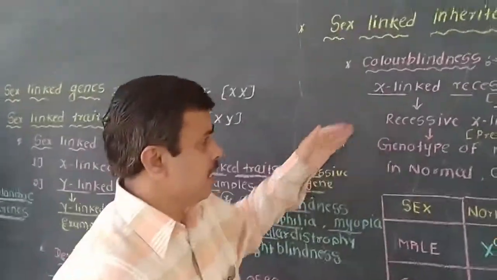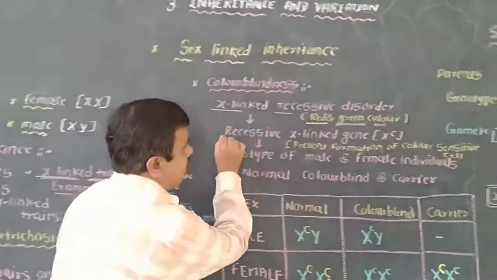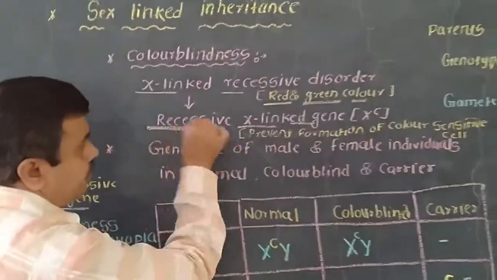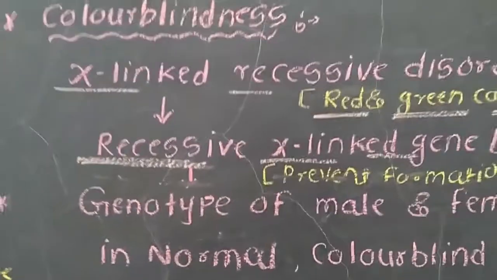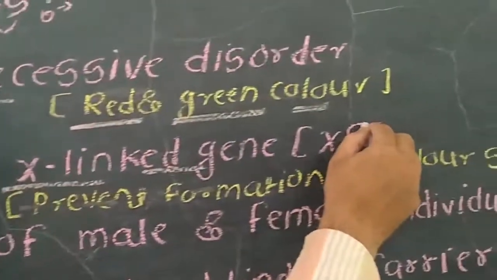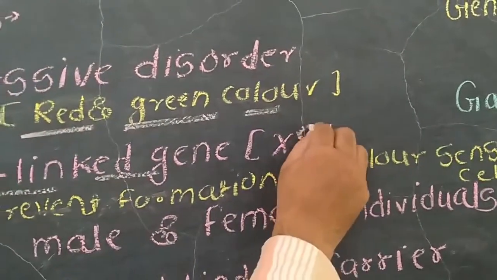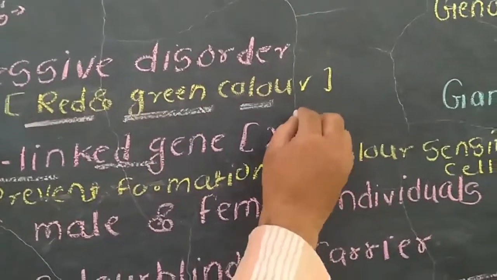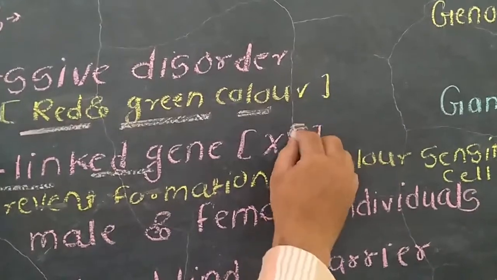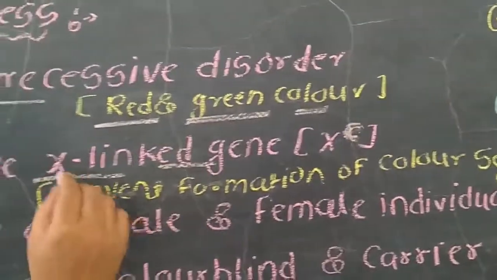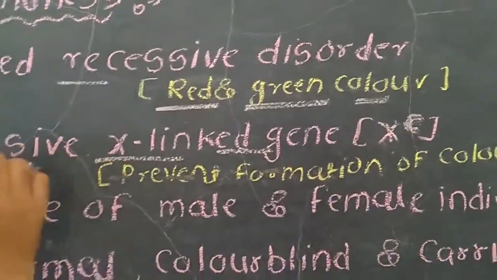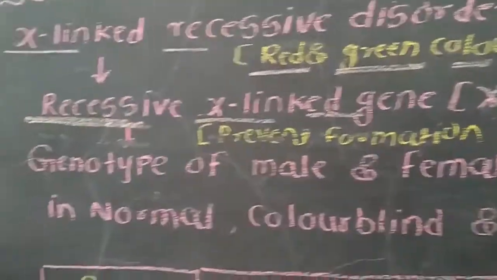This disease is caused due to a recessive X-linked gene. This recessiveness is represented by the small c. C means color blindness, and small c means that it is the recessive gene. These genes are present on the X chromosome, so they are recessive X-linked genes.